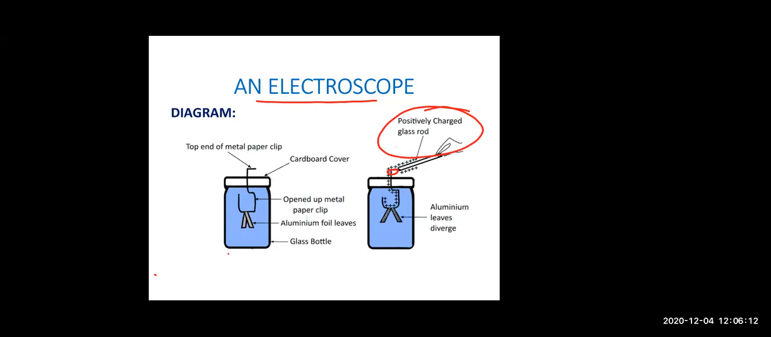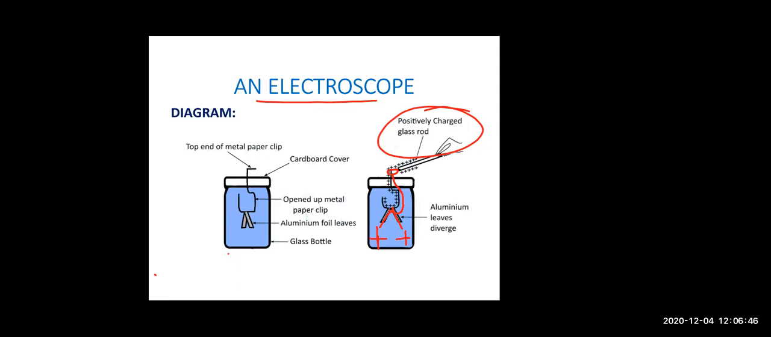As we are touching, the same charge will flow through the metal wire, and the same charge will go in both the aluminium leaves. Why are we calling them leaves? Because they are very thin, minute. So positive charge will go on the first aluminium leaf, and similarly positive charge will go on the second aluminium leaf. Right, children? Same charge.